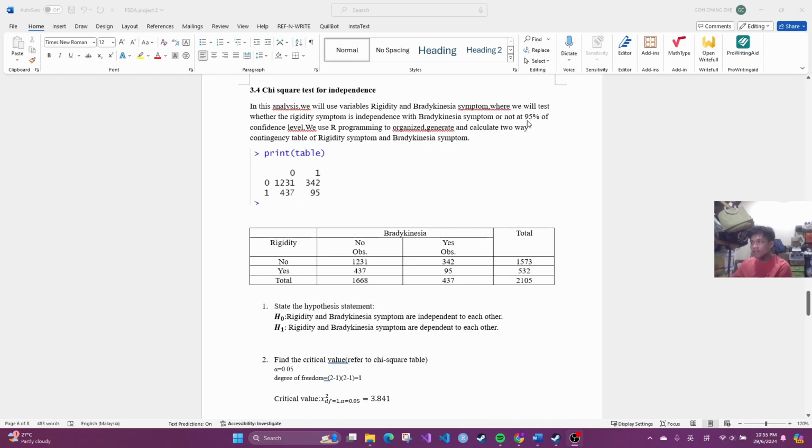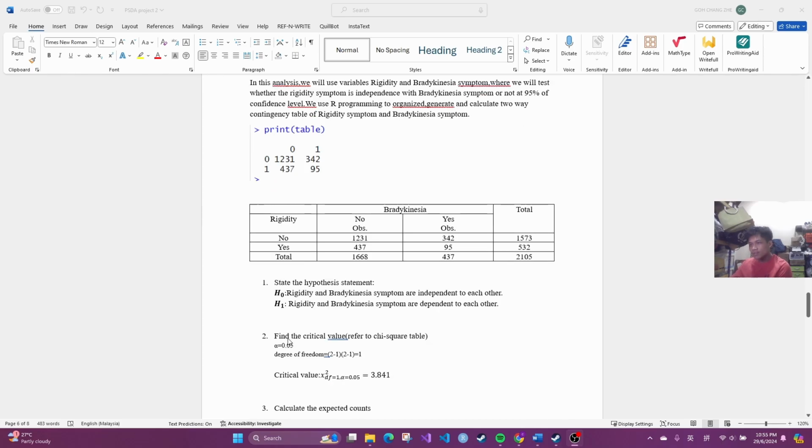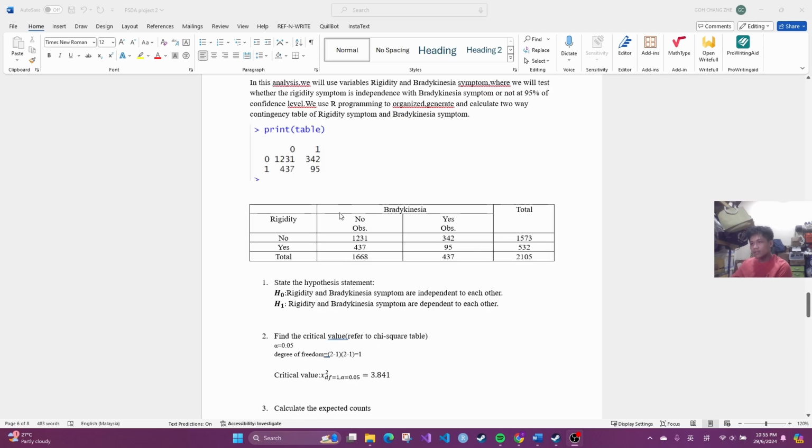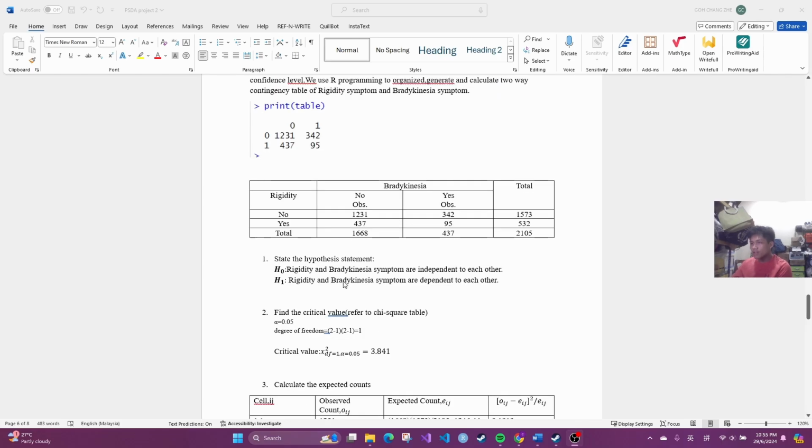Given that we have 95% confidence level, so the significance level is 0.05, and for the degree of freedom, there's a formula for the chi-square test for independence, which is the number of rows in the two-way contingency table minus 1 multiplied by the number of columns minus 1. So based on that formula, we can get that our degree of freedom in this test is equal to 1.